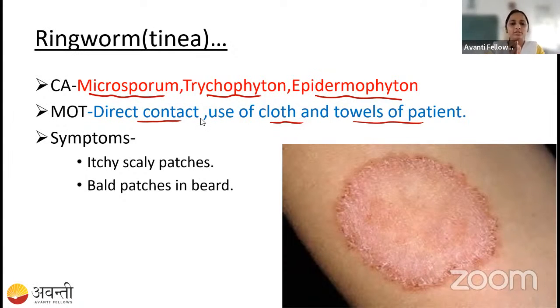So we have studied all these things, right? Students, here you have to remember the causative agents. There are three causative agents here.